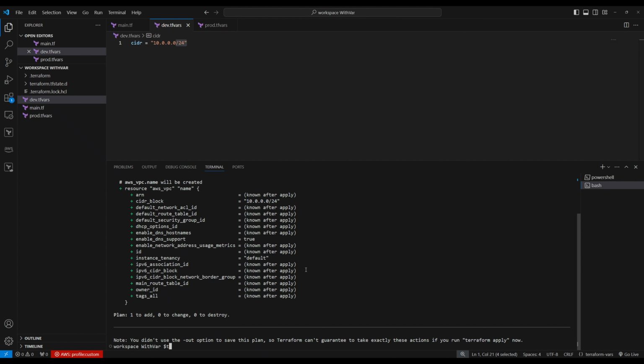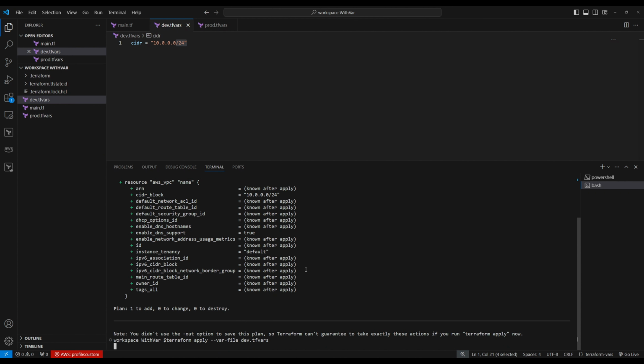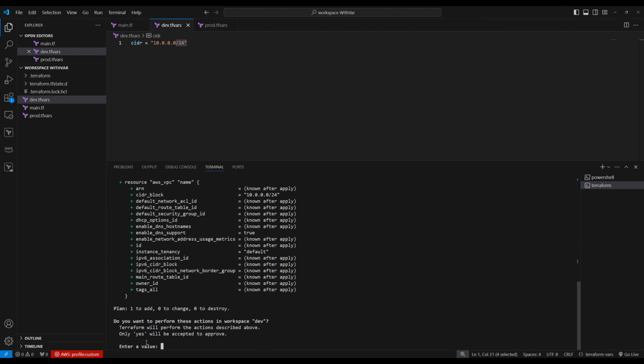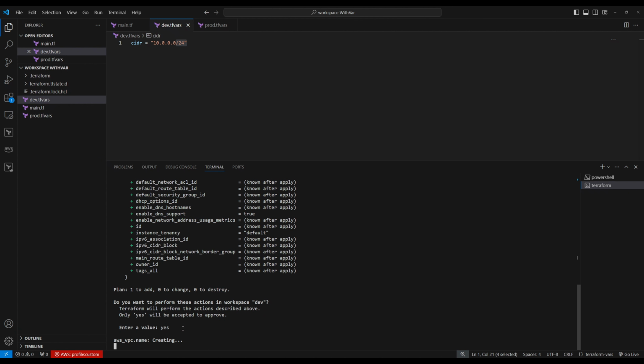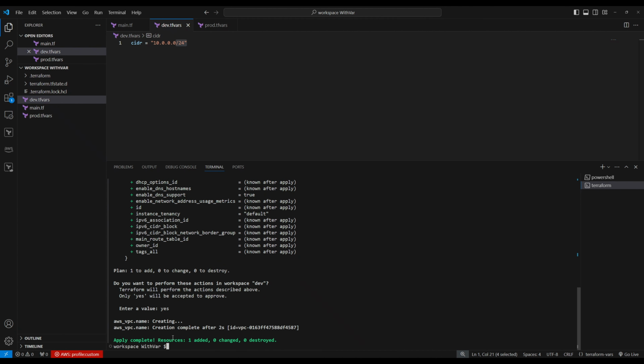So terraform apply -var-file dev.tfvars. It's going to create the resource. Right now it's in creation. So let's say yes. So it's creating the VPC with 10.0.0.0/24.